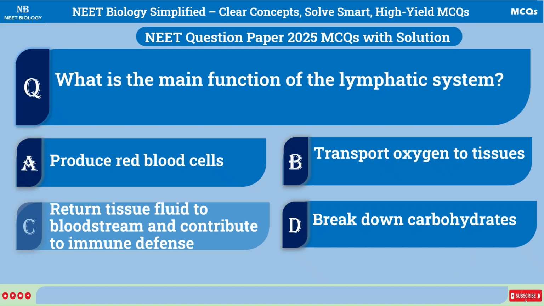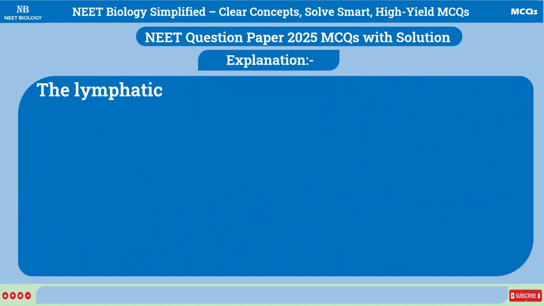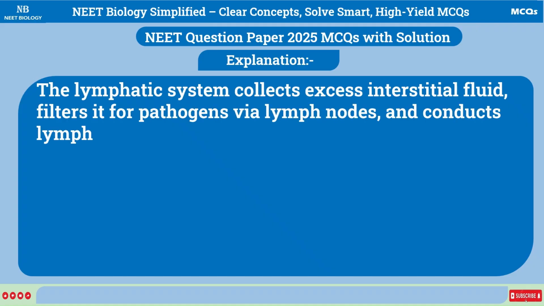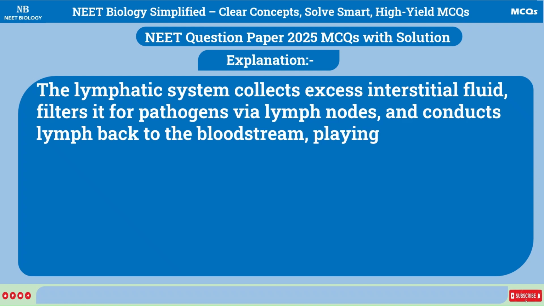Correct answer is C. Return tissue fluid to bloodstream and contribute to immune defense. Explanation: the lymphatic system collects excess interstitial fluid, filters it for pathogens via lymph nodes, and conducts lymph back to the bloodstream, playing a crucial role in fluid balance and immune function.